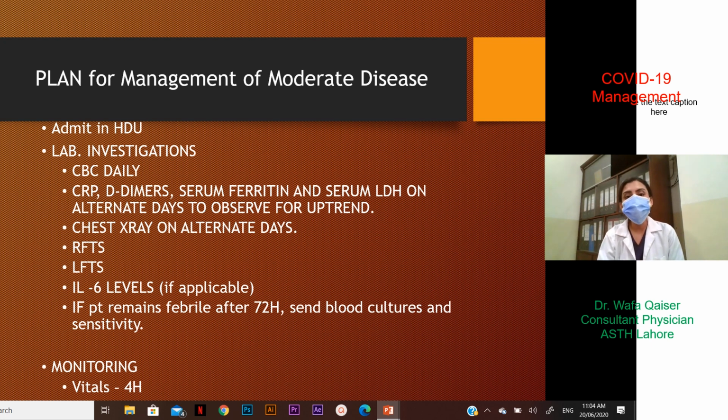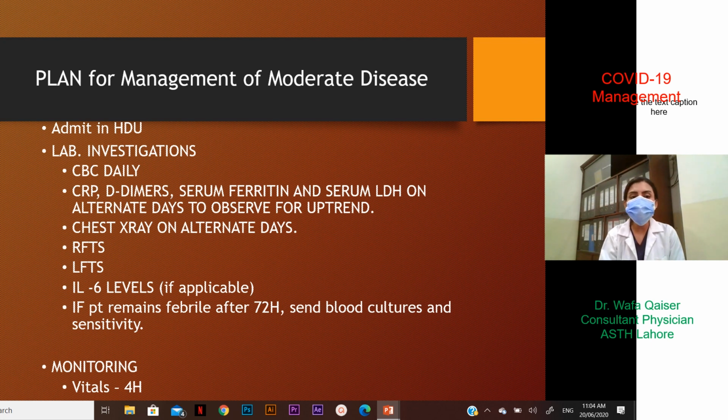Now, what is the plan for this patient who has now been categorized into moderate disease? First of all, where to put him? We need to admit this patient in the HDU. What laboratory investigations need to be done? So over here, there will be a change in plan.